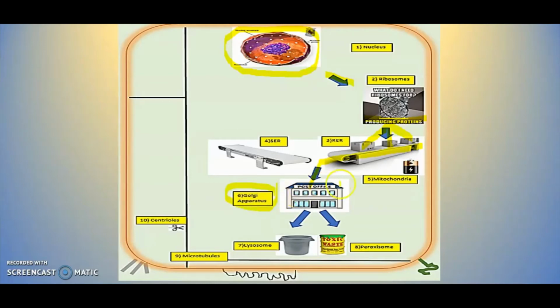But as you know, the conveyor belt, in order to transport the proteins, must get energy. And this energy is provided by the mitochondria that is represented right here with the battery. The mitochondria will provide energy in the form of ATP, as I mentioned before. So then what happens with these proteins?